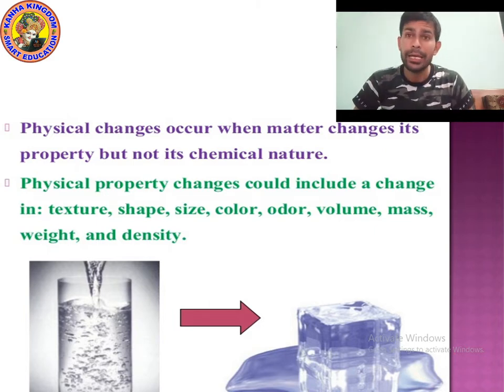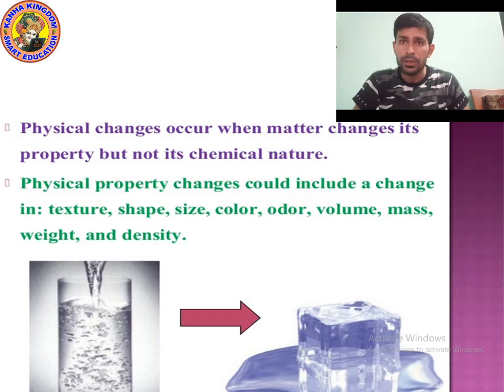Chemical property can never change. Only physical changes occur. I hope you understood the meaning.